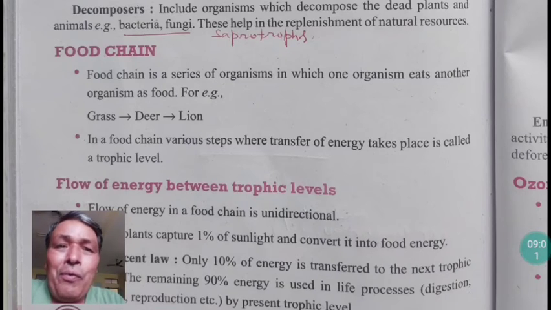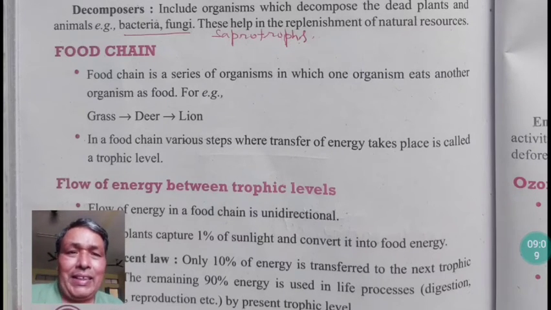We get working capacity from food material. Inside the body, glucose burns and forms carbon dioxide and water.